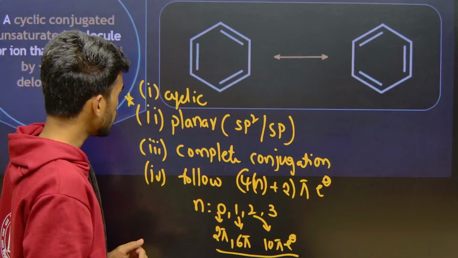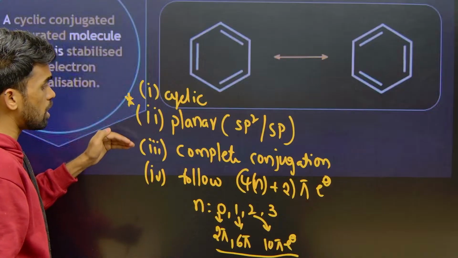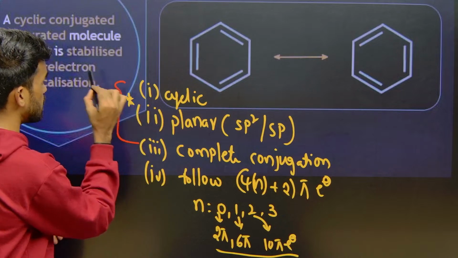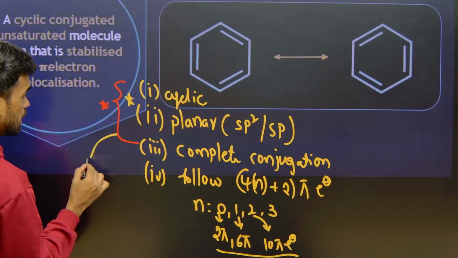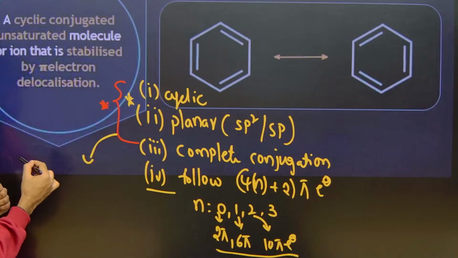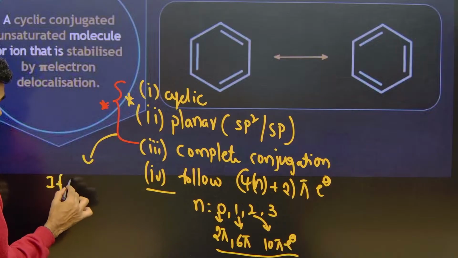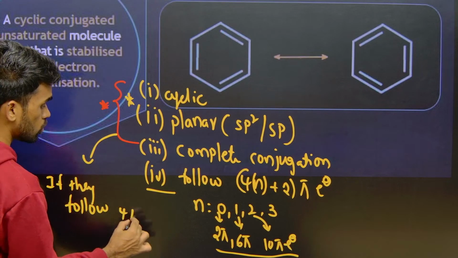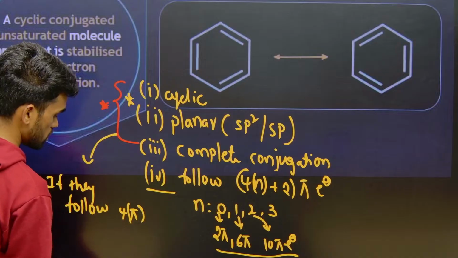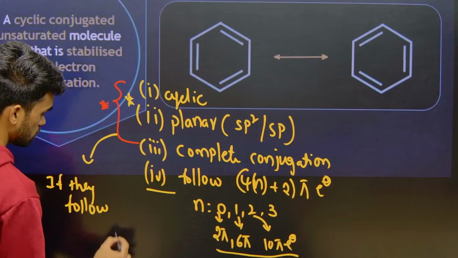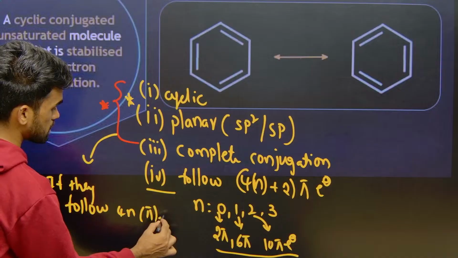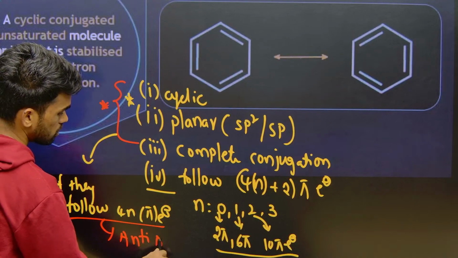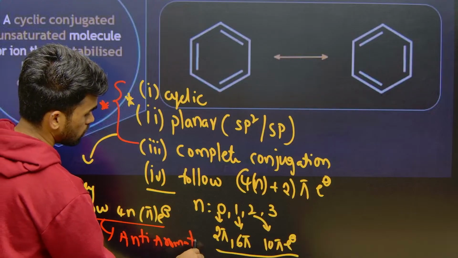Now, out of these four conditions, if only the first three conditions are satisfied, along with that, instead of the fourth, there is one more extra point: if they follow the 4n pi electron rule, meaning 4n pi electrons are present, then we should call them anti-aromatic.